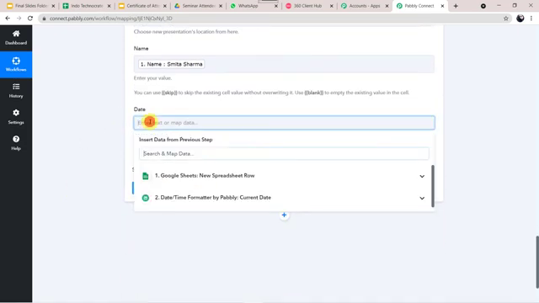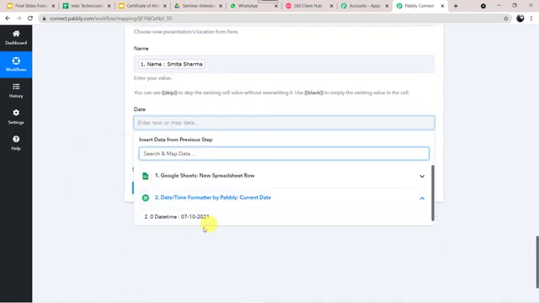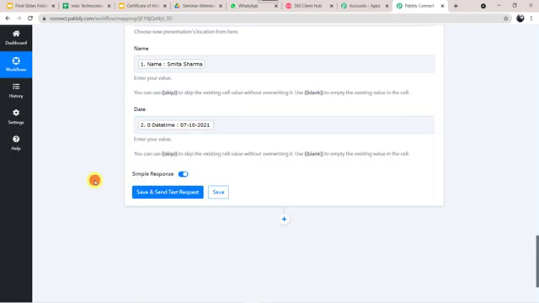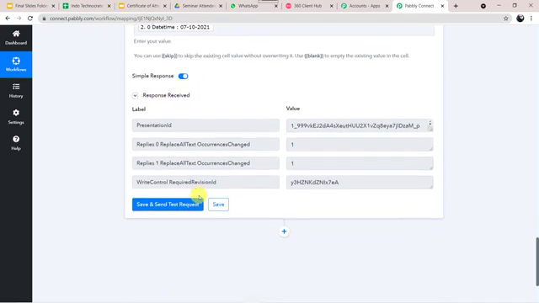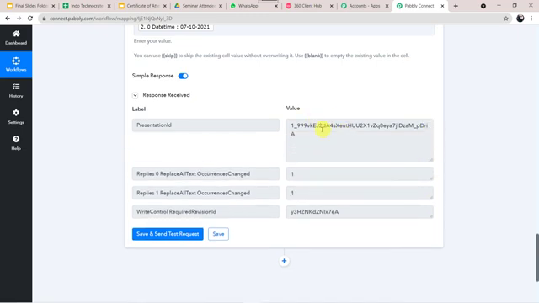will come from the date and time formatter. This date we are going to map. Okay, now let us click on Save and Send Test Request. Now here we can see the responses received and a presentation ID is generated. See, this presentation ID is generated. It means a certificate is created.